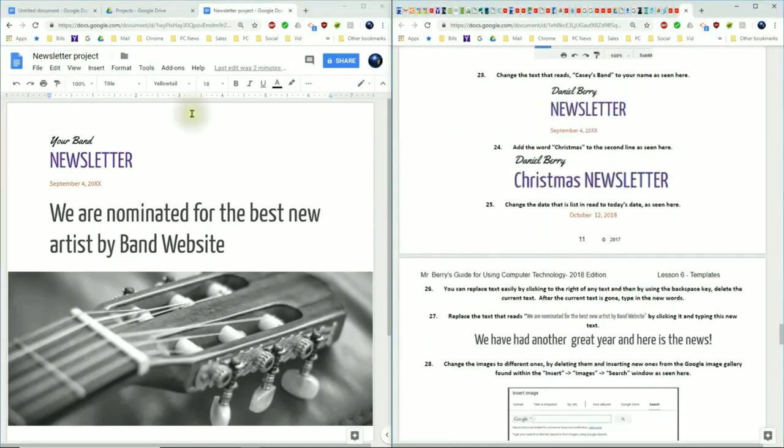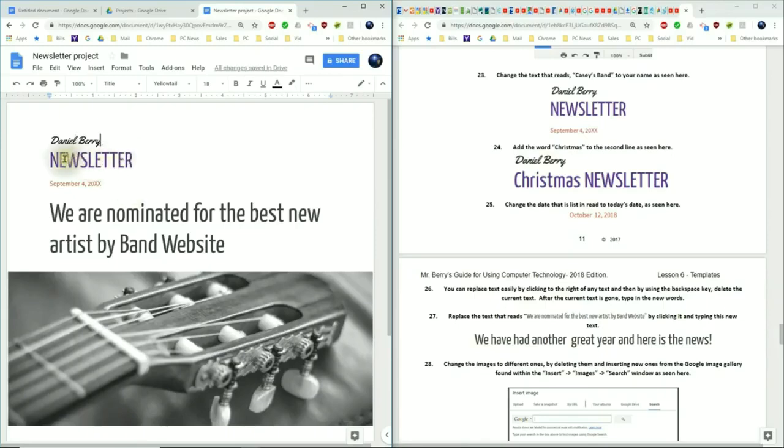Step 23. We'll now need to change the text that reads Your Band to be Your Name. Now an easy way to do this is to take your mouse and click once behind the D, and then use the backspace found on your keyboard to take out the letters, being careful not to delete anything else after that, and then type in your name.